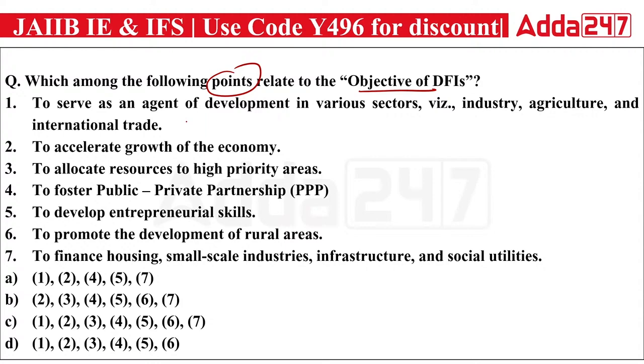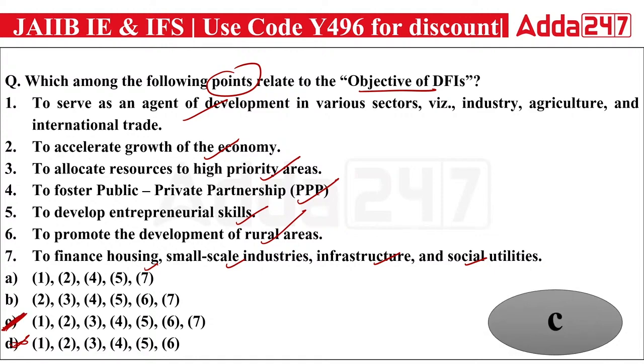So they actually act as an agent. They focus on growth. They focus resources on priority areas, and they work in public-private partnership. They have entrepreneurship skills. They promote the development of rural areas, and they finance housing, small-scale industries, infrastructure, and social utility. It means 1, 2, 3, 4, 5, 6, 7, all the statements are correct. So your right answer will be, what? Option C is correct in context to the objective of development financial institutions.